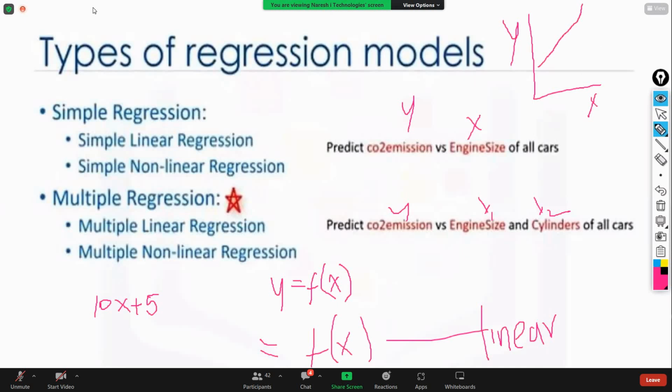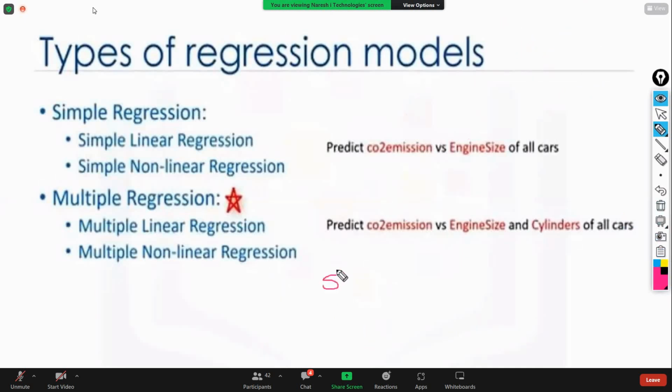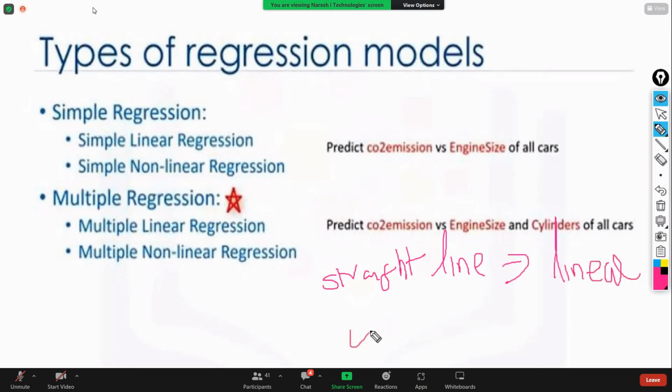So a straight line is called a linear line. Whatever the straight line is, it is called a linear line. Write in the notes very clearly this point: a straight line is nothing but linear. Other than a straight line, any curved line is called non-linear. So quadratic, y is equal to x square, y is equal to x cube, y is equal to x to the power of 4, y is equal to 1 by x, y is equal to minus x, anything.